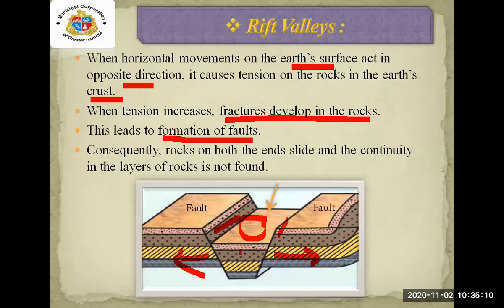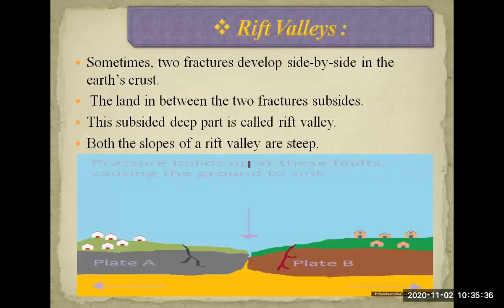The portion which goes down, which subsides down, is known as the rift valley. And the rock which is uplifted is known as the fault block. And the portion which goes down is known as rift valley. Okay, next. Along with this, you will understand in detail about the rift valley.